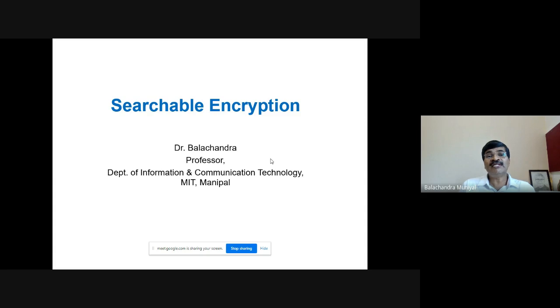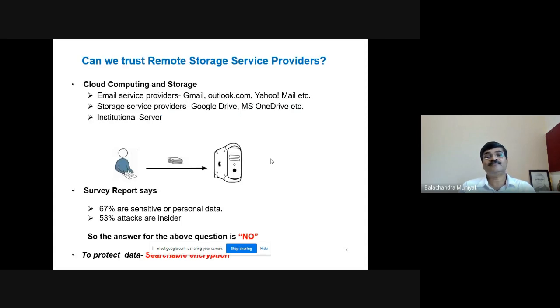Then, why do you need searchable encryption? Do you think that the data you store on the cloud is safe? Can we trust remote storage service providers such as email providers like Gmail, Outlook.com, Yahoo Mail, or storage providers like Google Drive and Microsoft OneDrive? Take your own institutional server. Do you think your data there is safe?